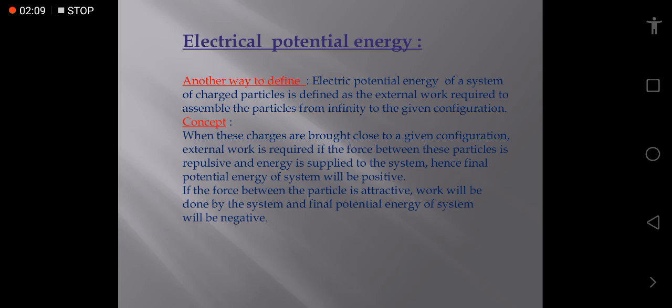If the force between these particles is repulsive and energy is supplied to the system, the final potential energy of the system will be positive. It is also clear that it is negative when the force between the charged particles is attractive. Work will be done by the system.